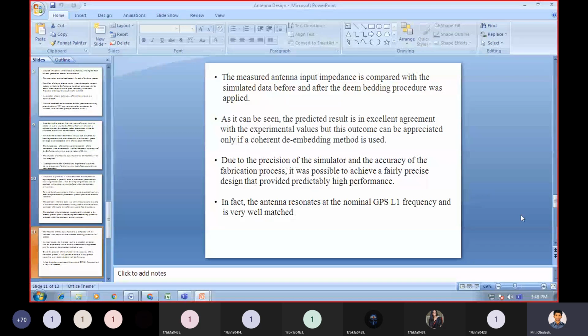Due to the precision of the simulator and the accuracy of the fabrication process, it was possible to achieve a fairly precise design that provides predictably high performance. In fact, the antenna resonates at the nominal GPS L1 frequency, and it is very well matched.